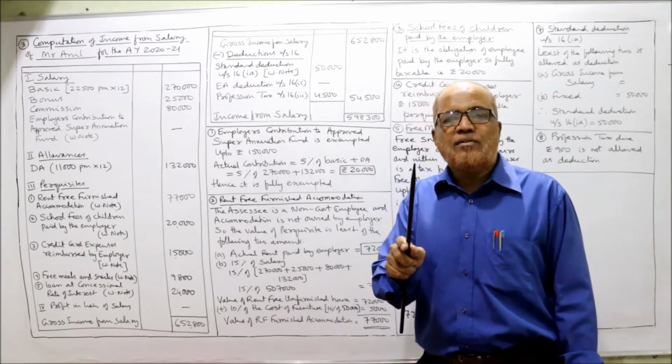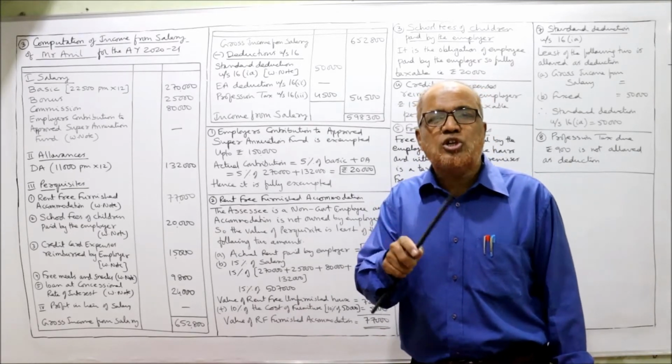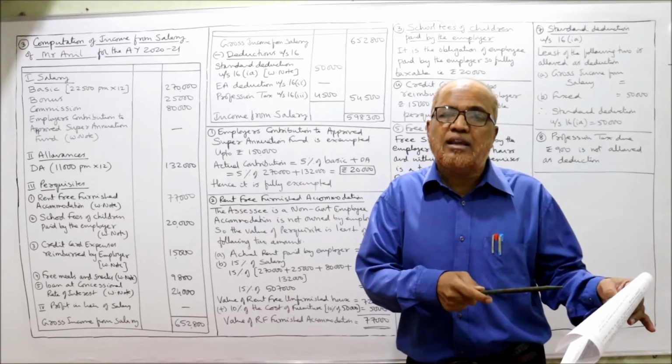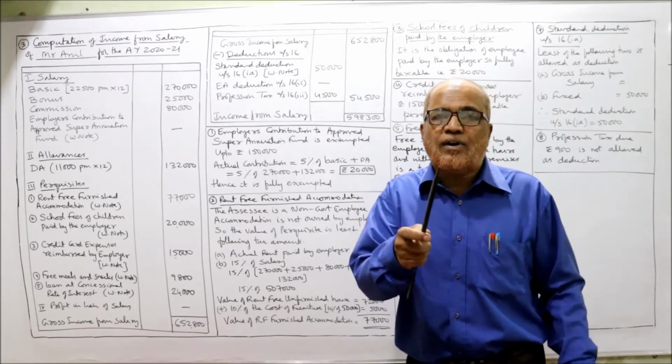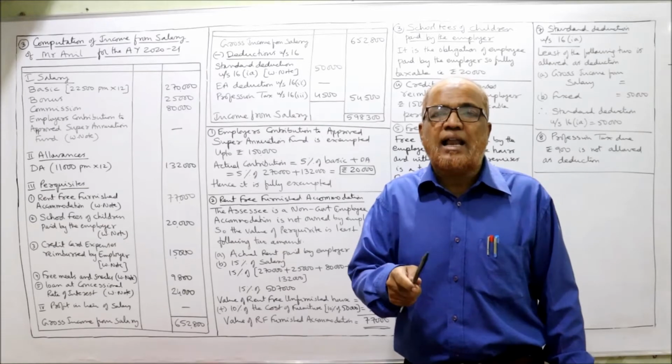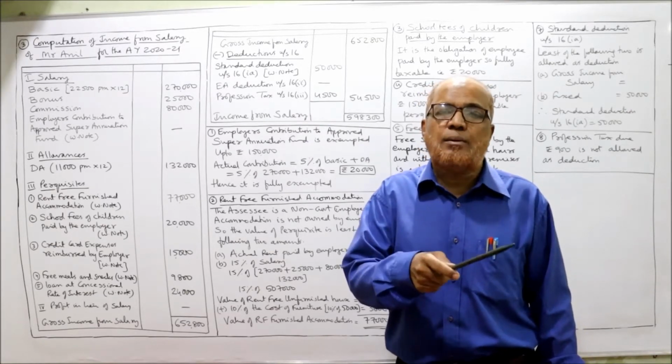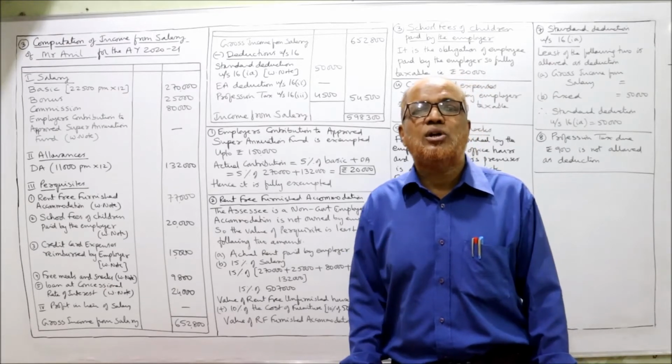See here, the meaning of salary will change from provision to provision. For calculating EA deduction, the meaning of salary is only basic. For calculating HRA exemption, salary means basic plus DA if it enters for retirement benefit plus commission if it is based on fixed percentage on turnover.